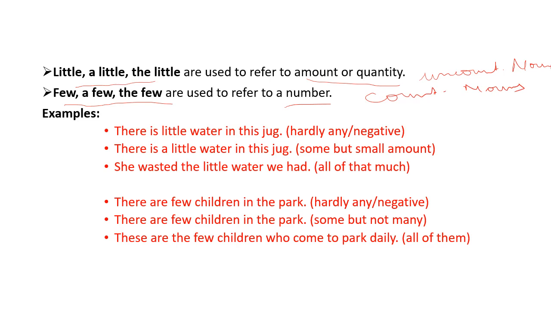Now, what's the difference between little, a little, and the little, few, a few, and the few? So when we use little or few without any article, without a or the, then it means nothing. Fine. You can see the first example. There is little water in this jug. It means hardly any. It's equal to negative, nothing. Same with few. When we say there are few children, it's equal to nothing, hardly any.